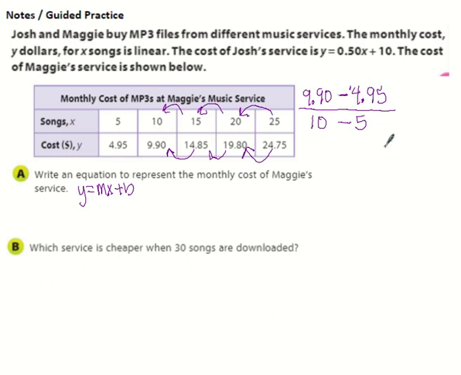I have to borrow: 10 take away 5 gets me 5. And then 8, gotta borrow: 18 take away 9 is 9. And then 8 take away 4 is 4. And then this is gonna be 5.